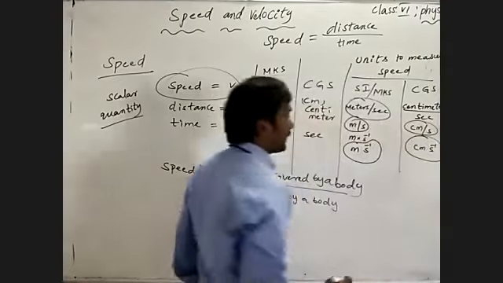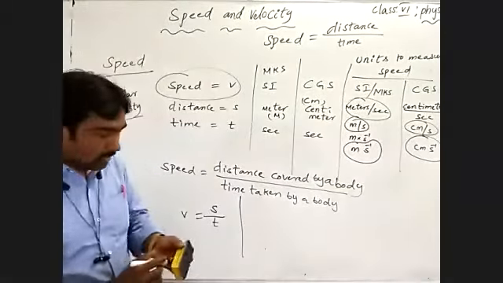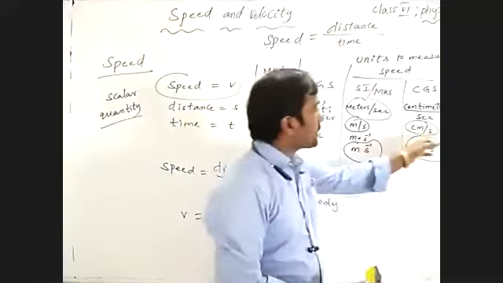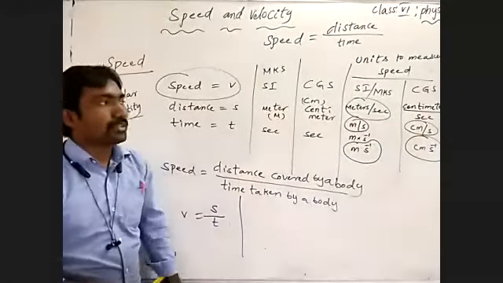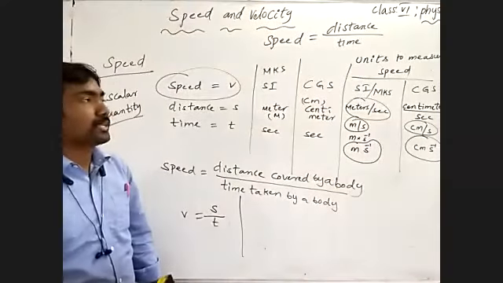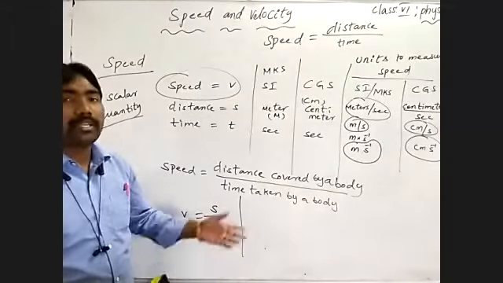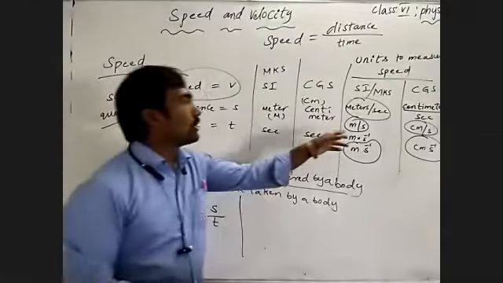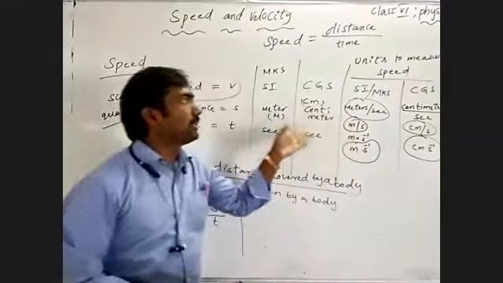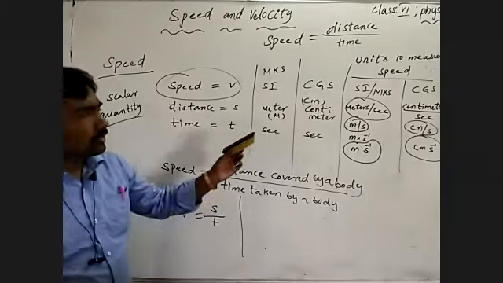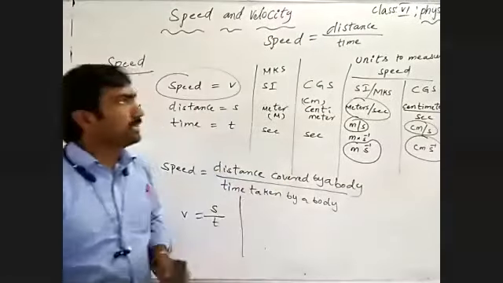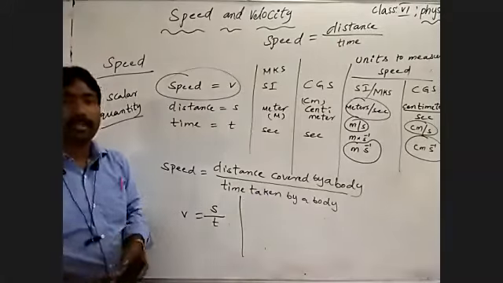Centimeter per second is the unit to measure speed in the CGS system, and meter per second is the unit to measure speed in the SI system. Understand? So these are the units to measure speed.